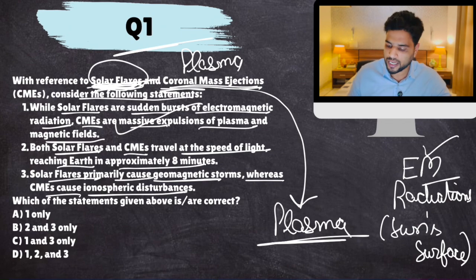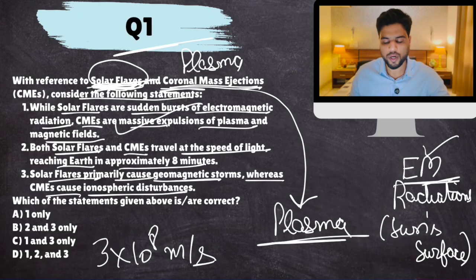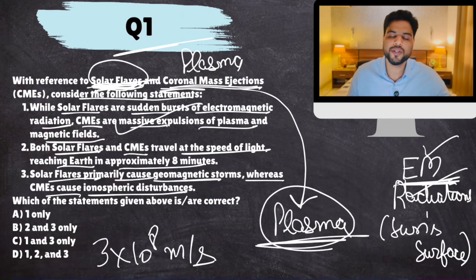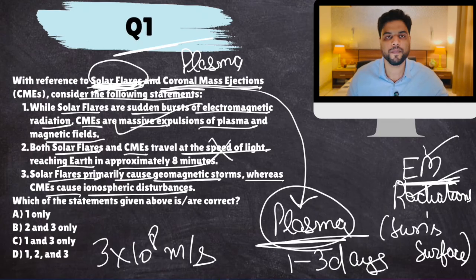Now, you all know that all electromagnetic radiations travel with the speed of light. So, solar flares reach Earth in 8 minutes because they are traveling with the speed of light. But these plasma particles are not traveling with the speed of light. They are a little bit slower. They reach Earth in 1 to 3 days. So, this is false.